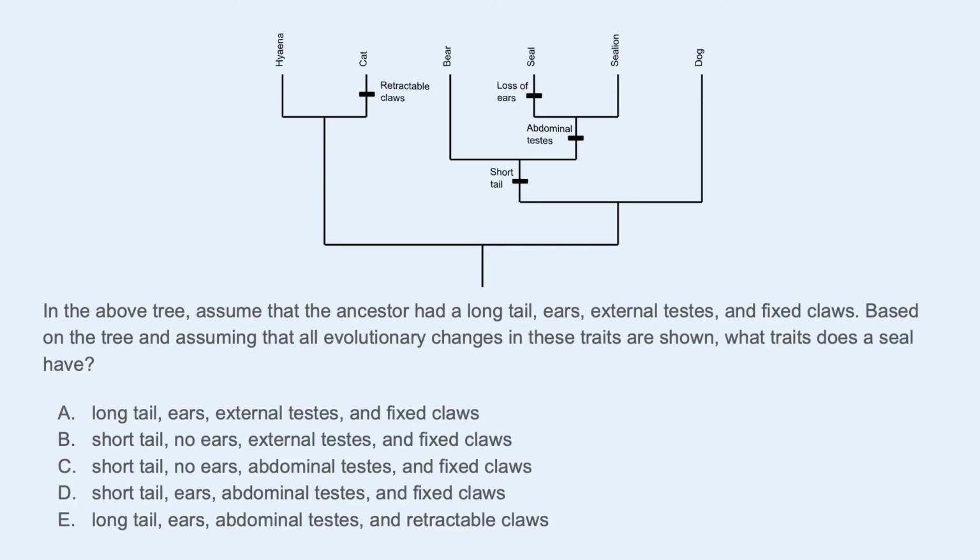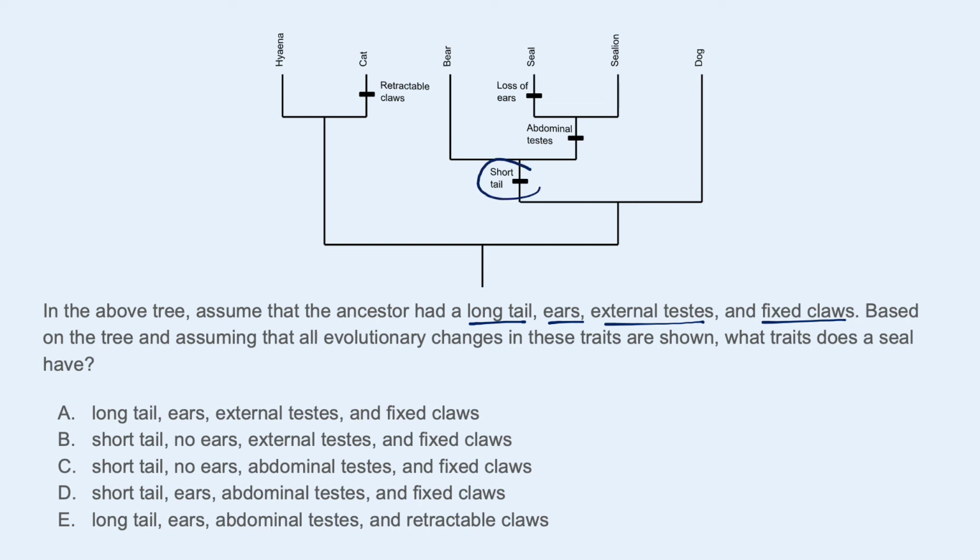All right, now we've got specific characteristics on here, and it's basically, again, just another one of these path questions. If you follow the path from the ancestor, it's showing the ancestral traits, and along that path, the ancestor would have made some changes on its way to, this question asks about the seal. So if we head over to seal, we start with long tail, ears, external testes, and fixed claws.